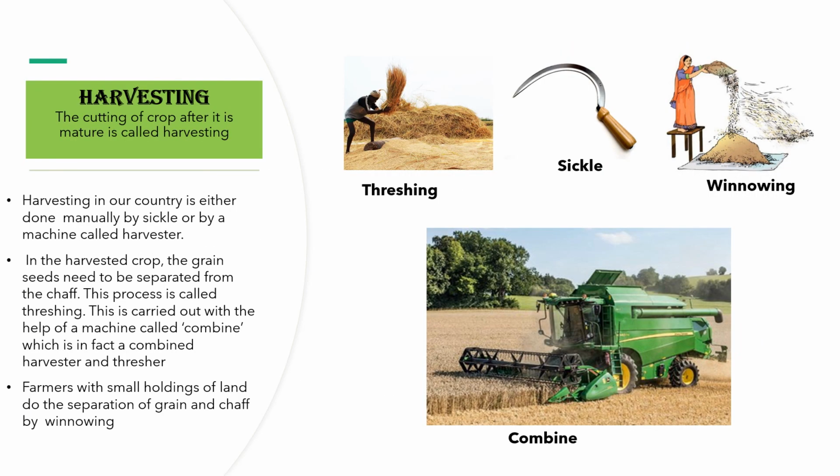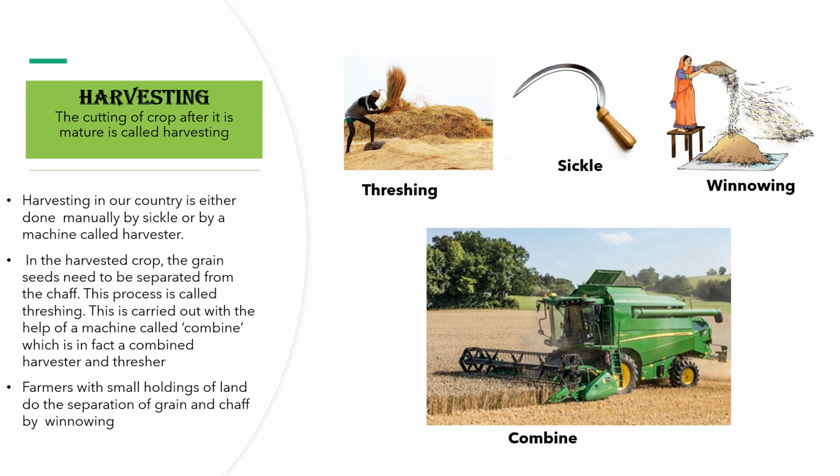Crops mature after 3 to 4 months, and once they mature, they need to be harvested. So the cutting of crops after they are mature is called harvesting. In harvesting, crops are pulled out or cut close to the ground. Harvesting is done either manually by sickle or by a machine called harvester.